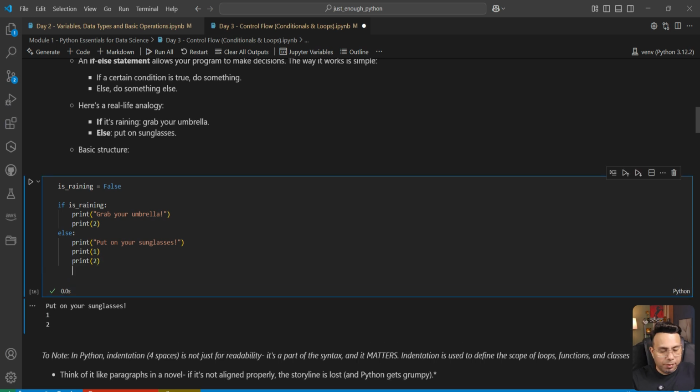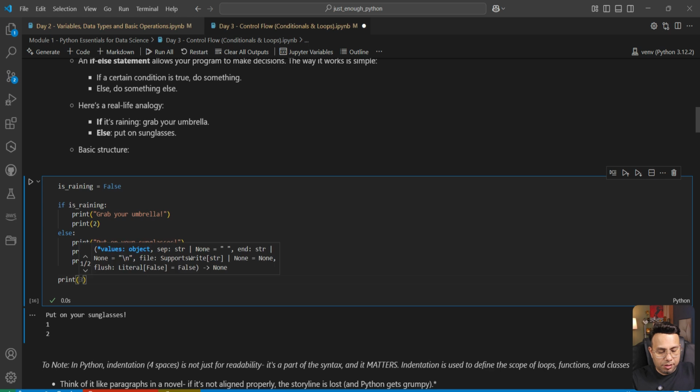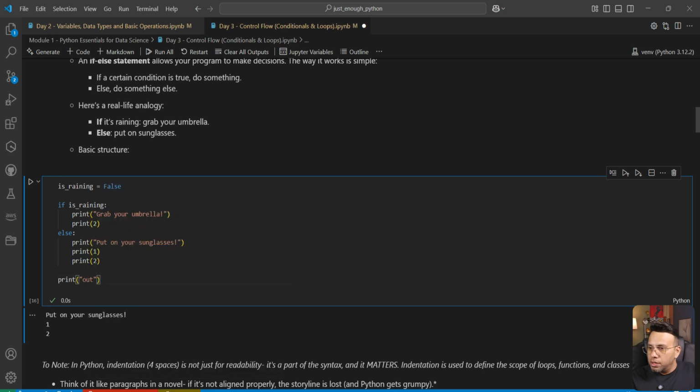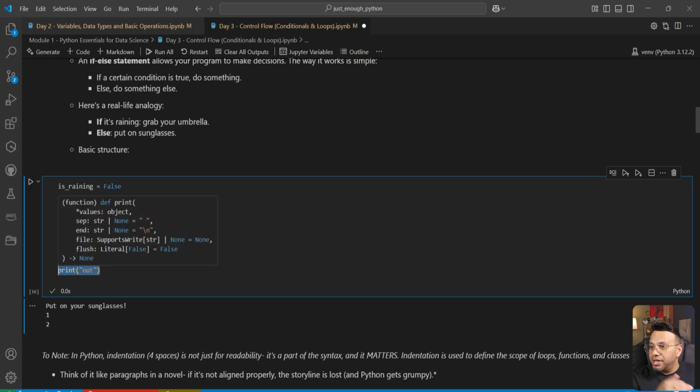Now if I type another line saying print out, within quotes, out. Since this print statement is no longer indented, it is not within the scope of else or within the scope of if.